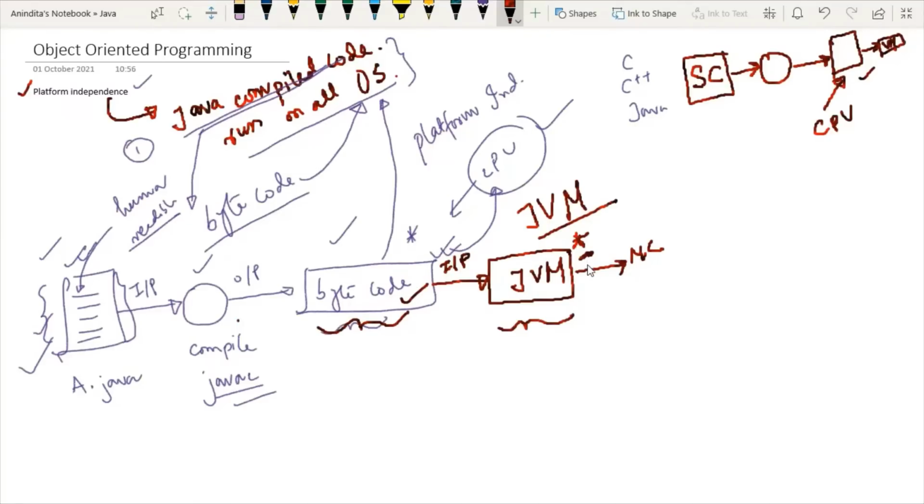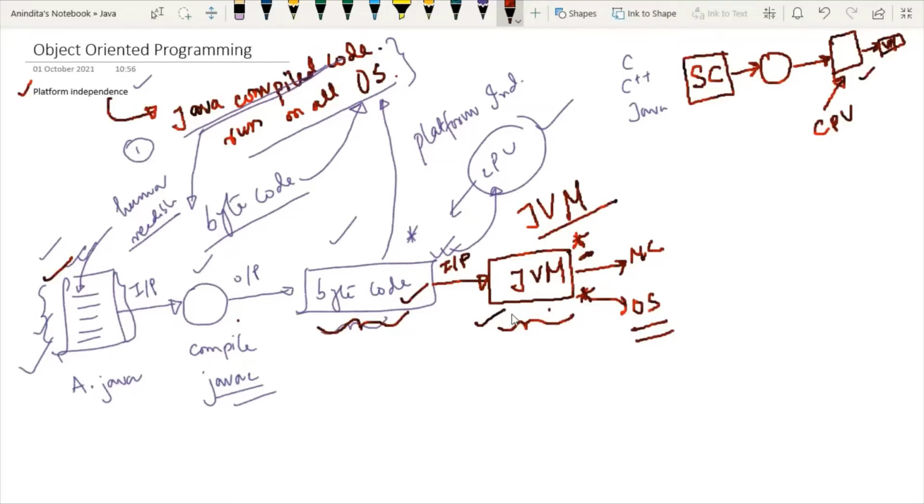In Java, the main point is that the JVM depends on the operating system. Make a note of this. Not every component of Java is independent. Whenever I am talking about the JVM, it is dependent on the operating system. This means that if you are running this source code on the Mac operating system, you will have a different JVM than if you are running it on a Windows machine or some other operating system.